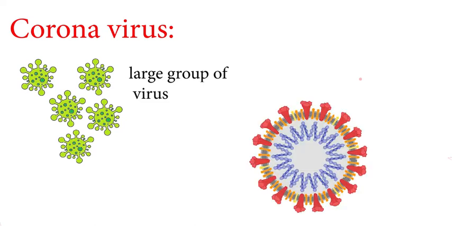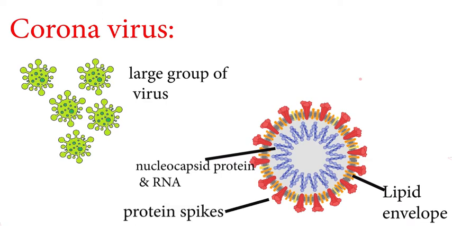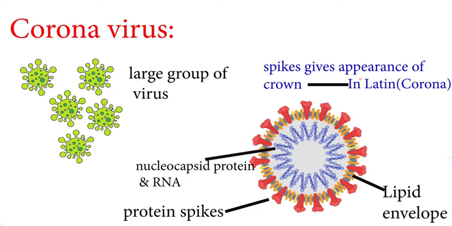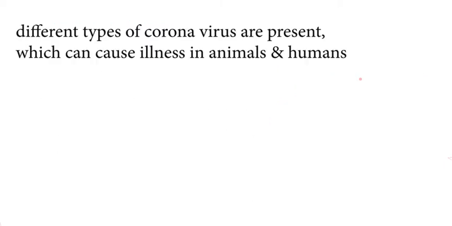The virus consists of a core of genetic material, nucleocapsid protein and RNA, which is surrounded by a lipid envelope with protein spikes on it. This gives the appearance of a crown. Crown in Latin is known as corona. And that's how this virus got its name.